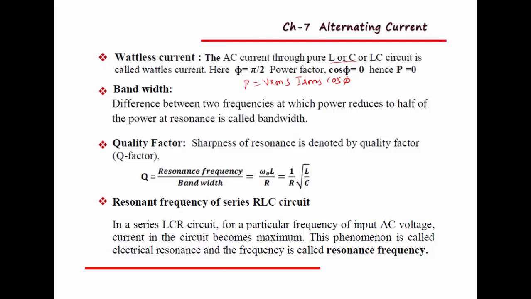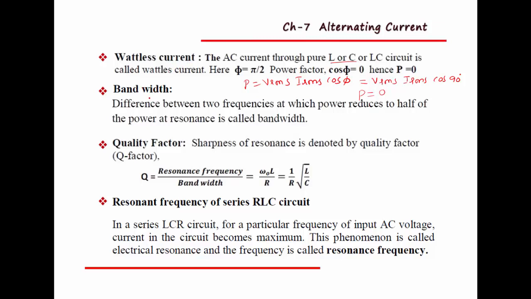Here the phase difference between them is 90 degrees, so cos 90 will be 0. The equation becomes Vrms into Irms into cos 90 degrees, because in an inductor voltage leads the current, but in a capacitor current leads the voltage with the phase angle 90 degrees. Cos 90 is 0, so power consumed is 0 for inductor and capacitor. So this current we call wattless current.